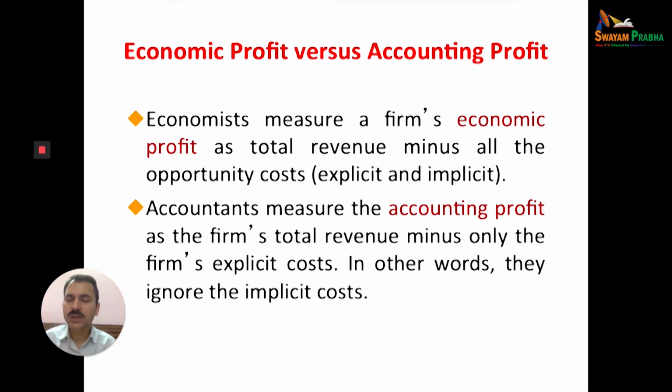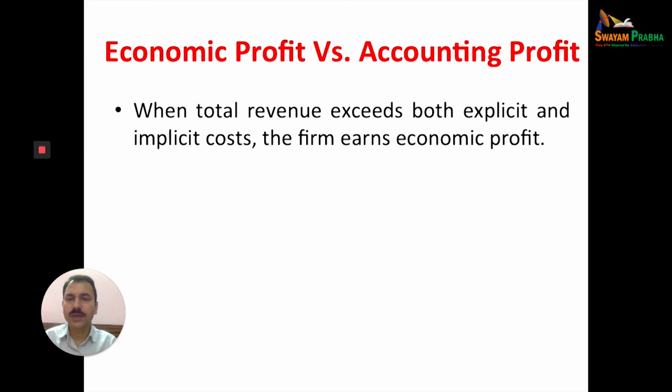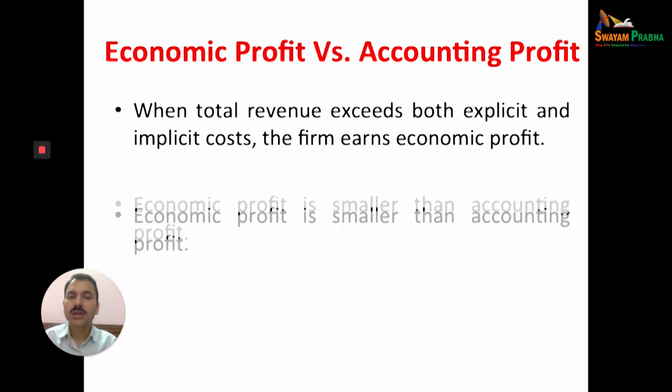Accounting profit means total revenue minus explicit cost. Implicit costs, such as self-owned resources and self-employed resources, and payments made to them, will not be included in accounting profit. Whereas in economic profit, both explicit as well as implicit costs are included. When the total revenue exceeds both explicit and implicit cost, the firm earns economic profit.